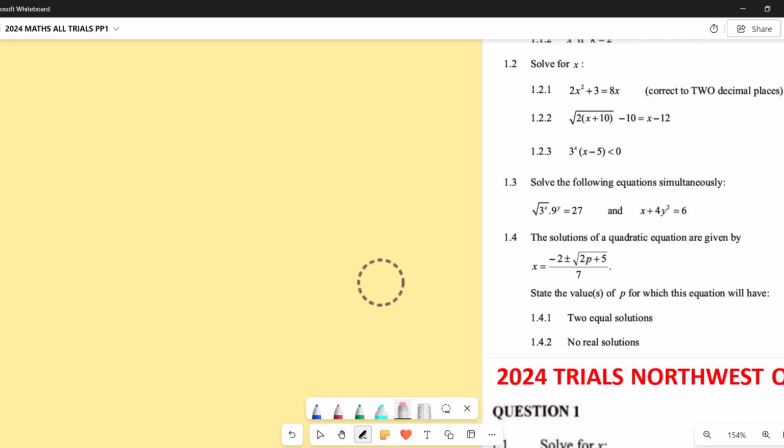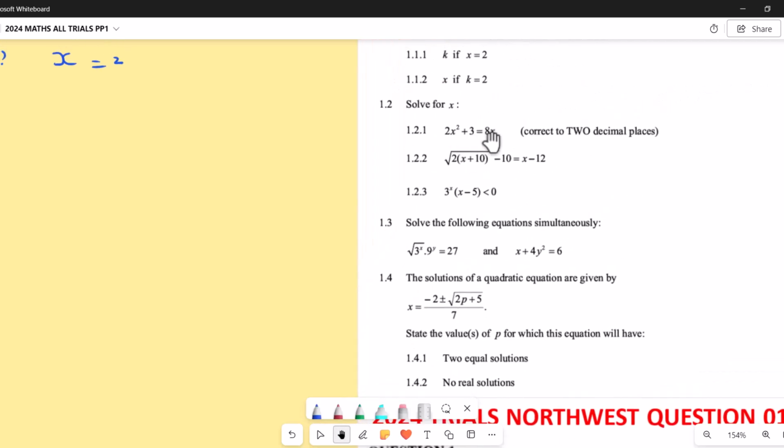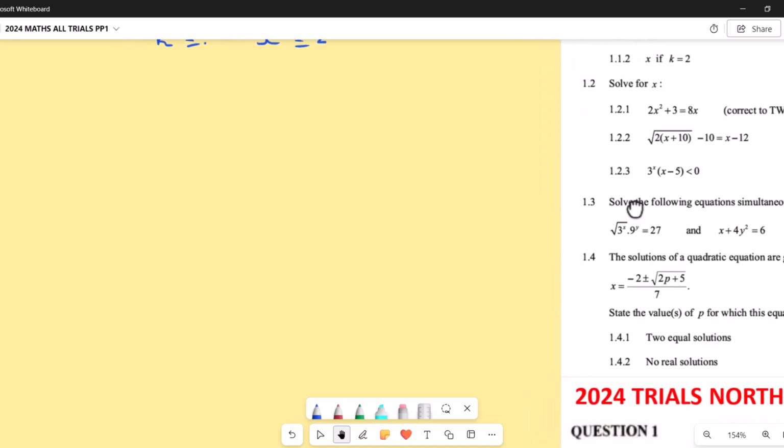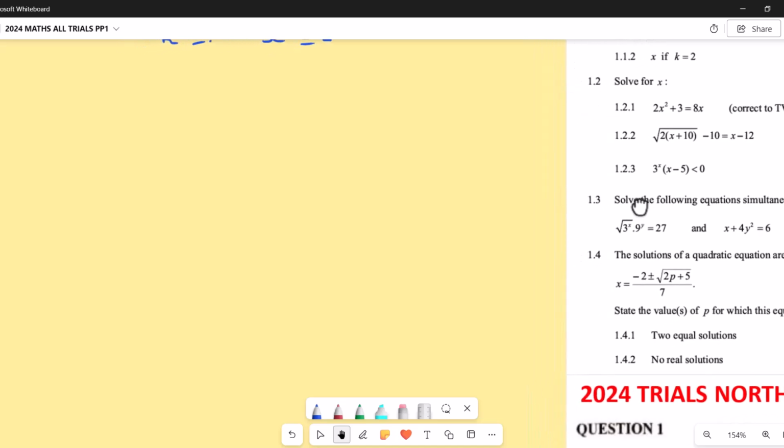For the sake of our time, I think I'm going to choose some numbers now, because this one I think everybody knows so far. We've got a number like this. Then you can do this one here, 1.2.2.